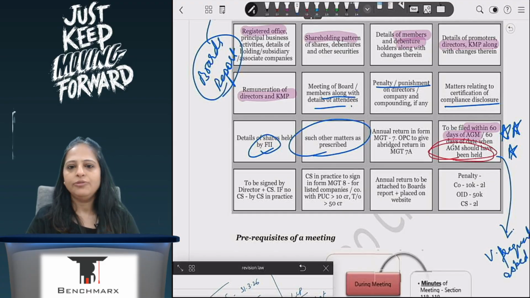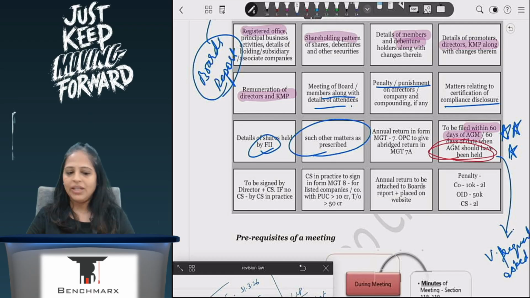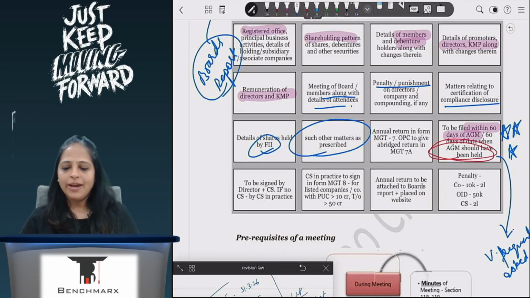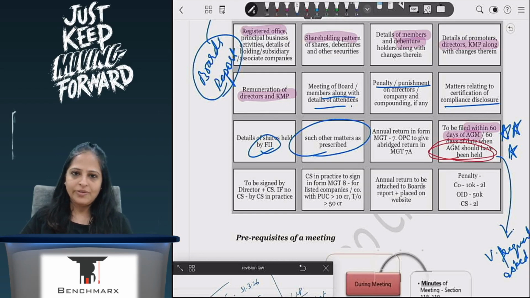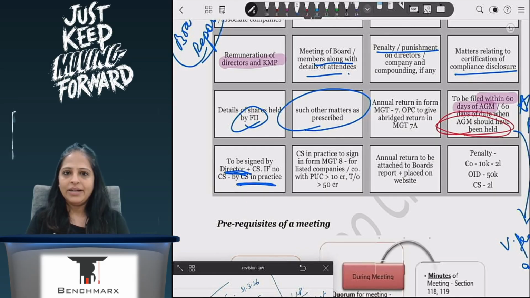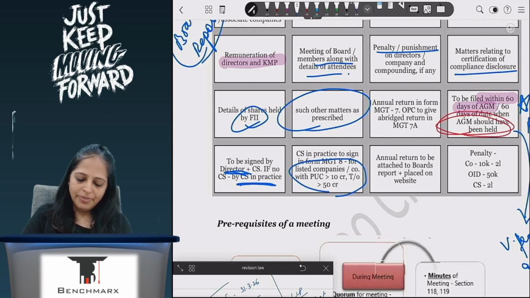Then you have a form in which I have to give. For AGM it is MGT 15, and for annual return it is MGT 7. If I'm an OPC, then I don't have to give a very detailed MGT 7. I have to give an abridged, short salient features one, correct? So abridged annual return in MGT 7A. This has to be signed by director, CS and CS in practice. Who are the people who need to have a CS in practice? Listed companies having paid up capital more than 10 crores and turnover more than 50 crores.